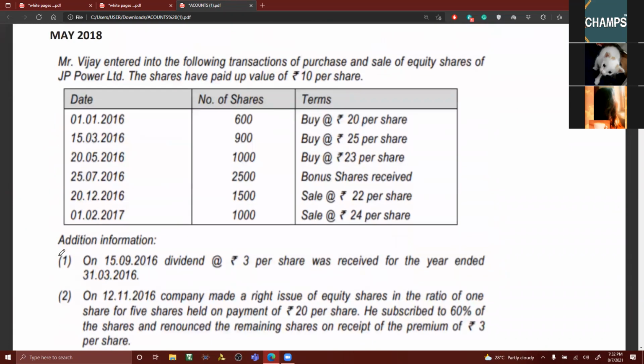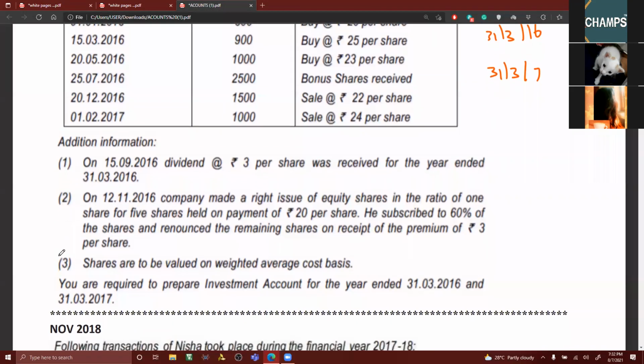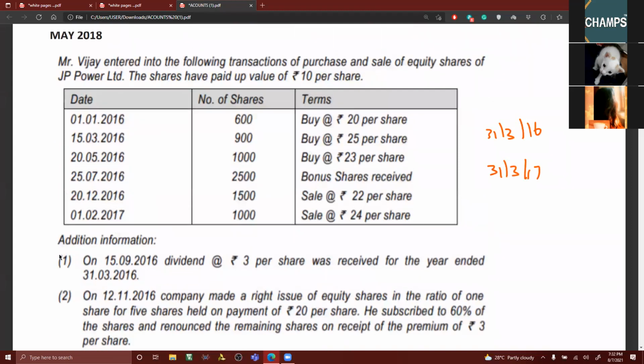Now, this is also you can do it, my dear friends. Only thing is that I told you, you have to prepare investment account. You have to split. One is on 31st March 16. The other one is on 31st March 17. You'll be writing like 2 bank 600 into 20. 2 bank 900 into 25. By balance carried on. To balance brought down from this particular year. We have already learned this. But in this case, we are having sale. That's it. Bonus shares received also he himself has given. Bonus shares received, you know that the cost price will be nil.